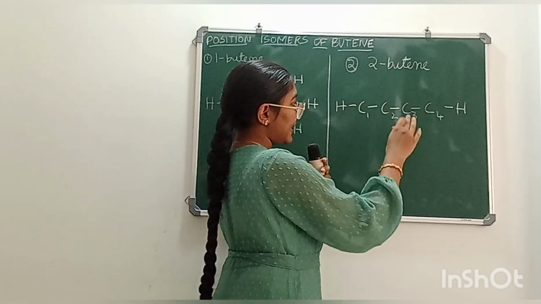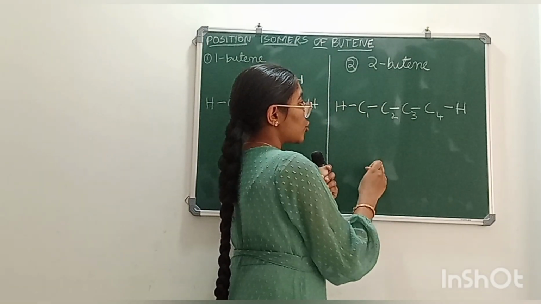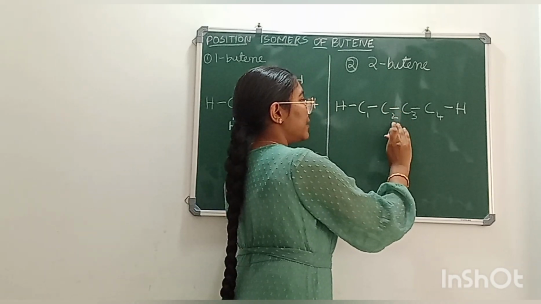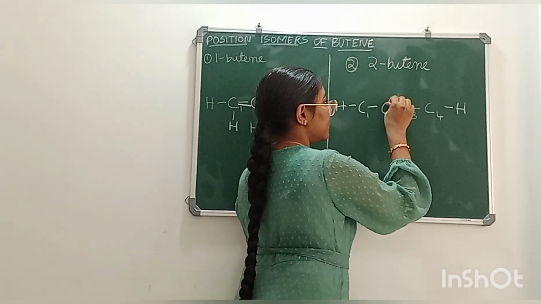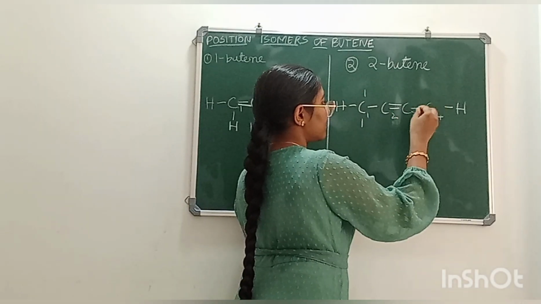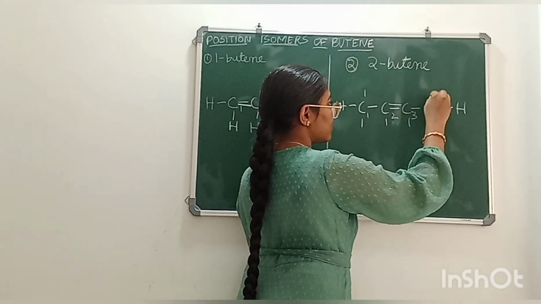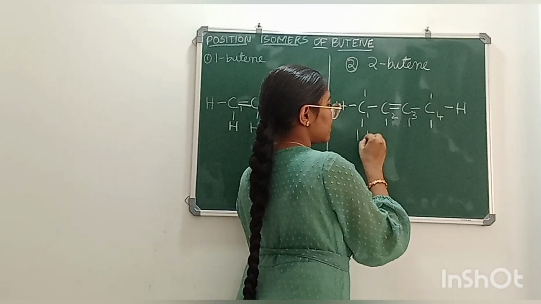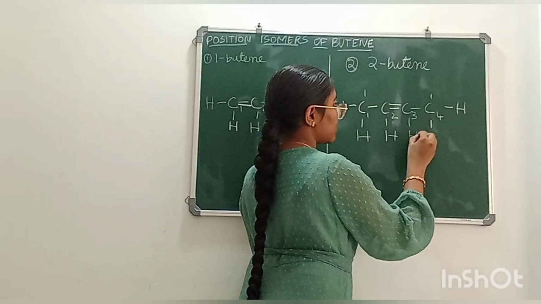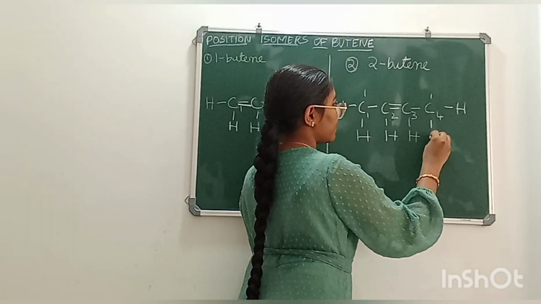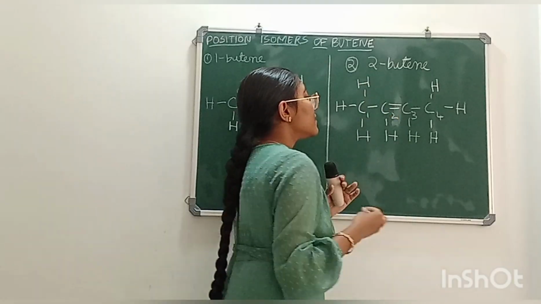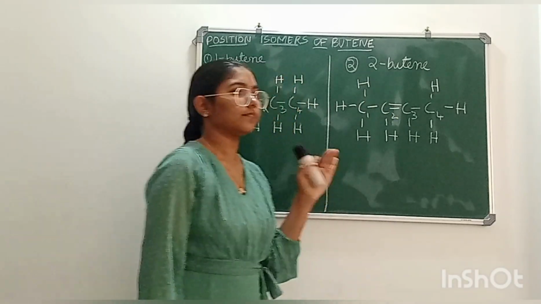Now let's draw 2-butene. For 2-butene, the double bond should be between the second carbon atom and the third carbon atom. So this is 2-butene.